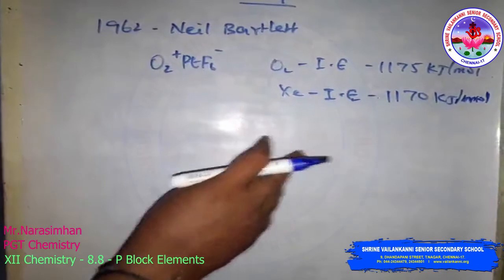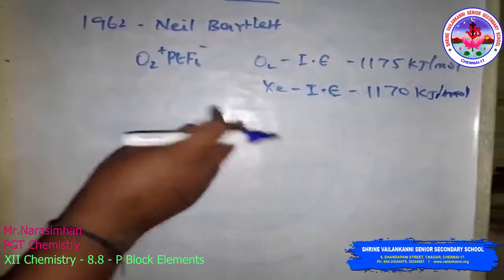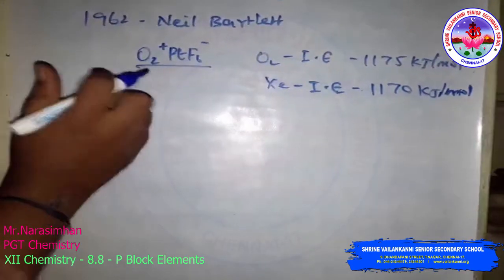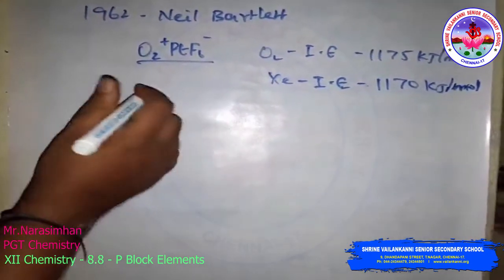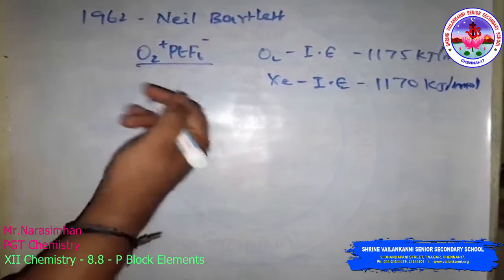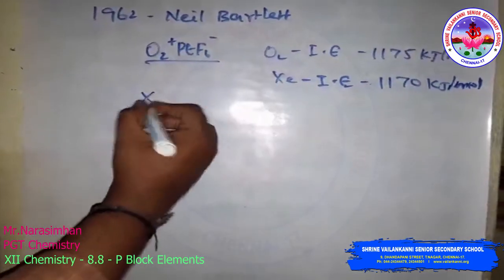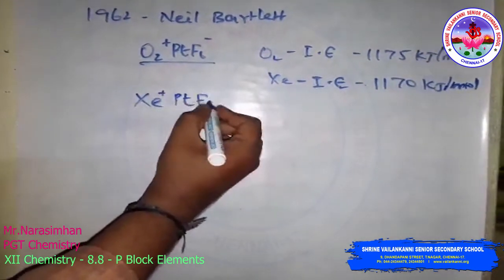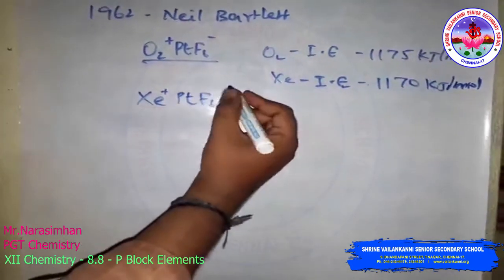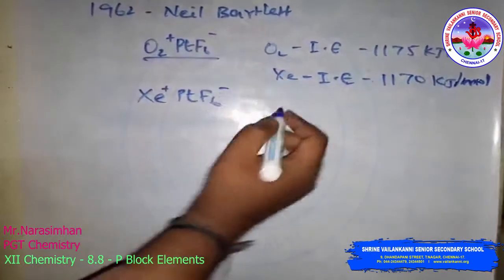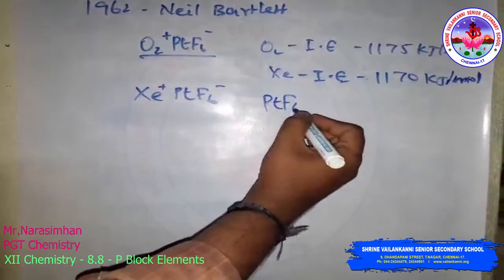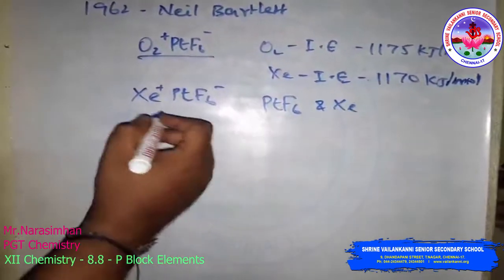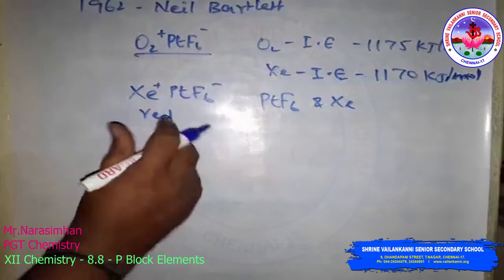So he made efforts to prepare the same type of compound with xenon, and successfully prepared another red colored compound, Xe+ PtF6-, by mixing platinum hexafluoride and xenon. It is a red colored compound.